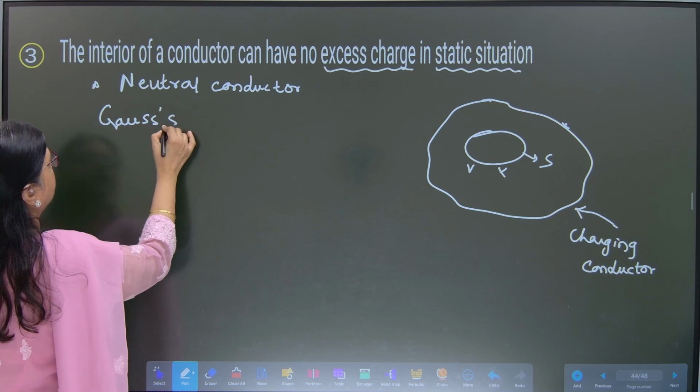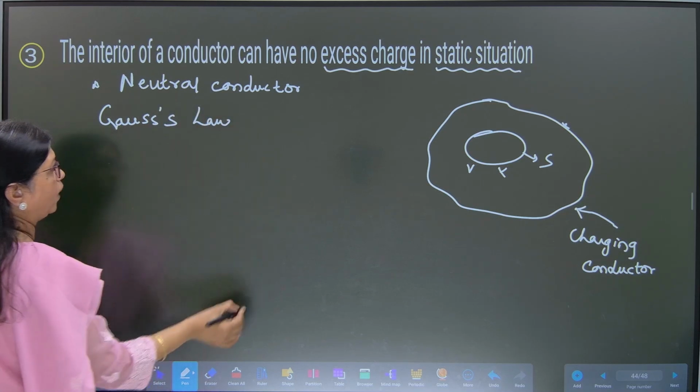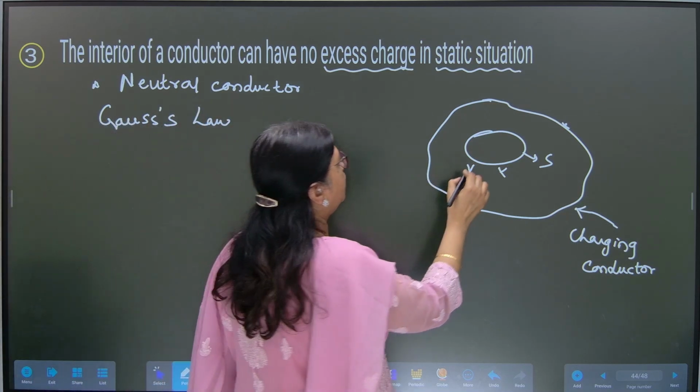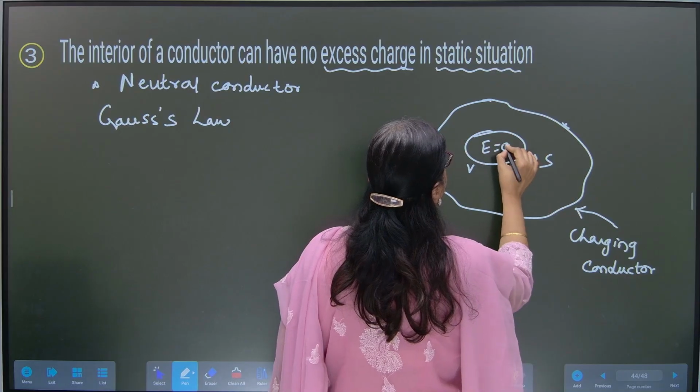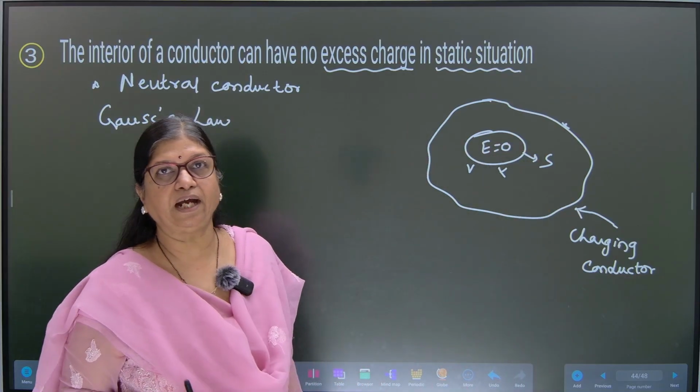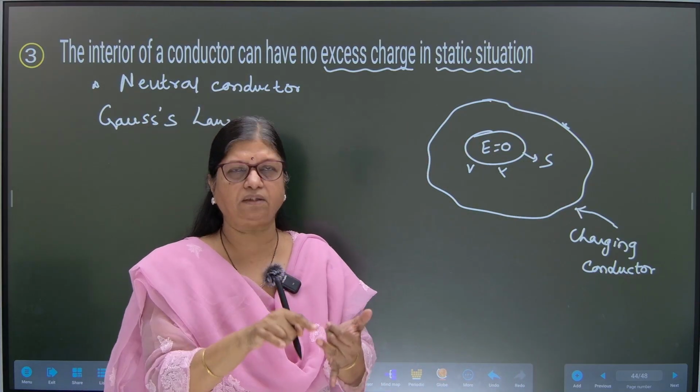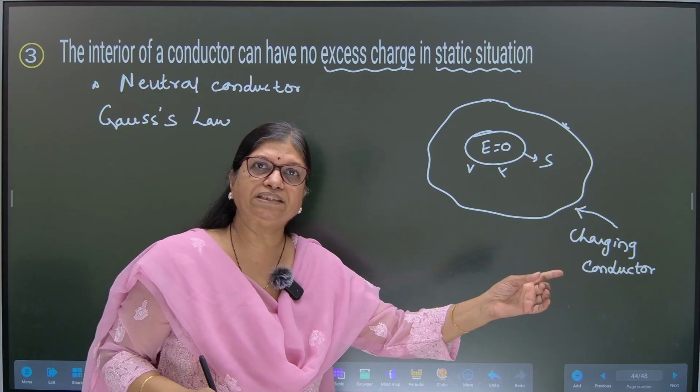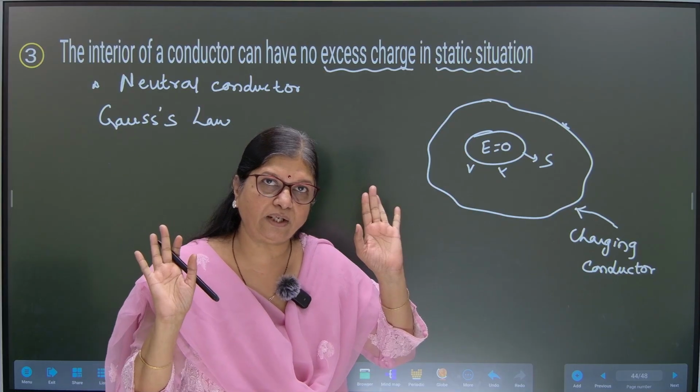Gauss's law. Now in point number 1, we have already learned that E is equal to 0 inside a conductor, whether it is charged or neutral. So inside the conductor E is equal to 0.